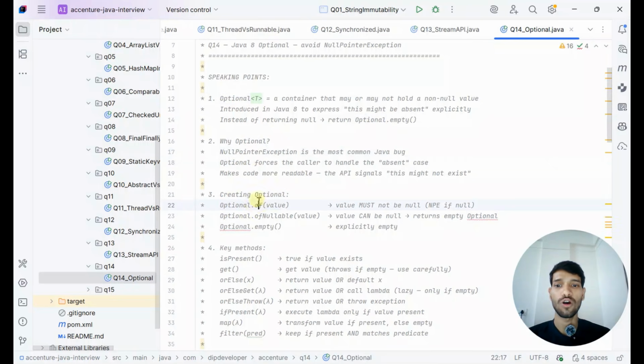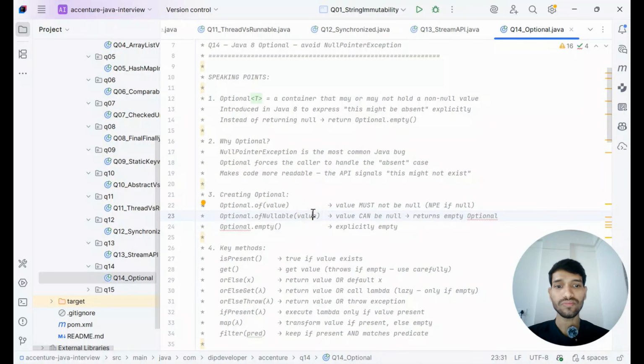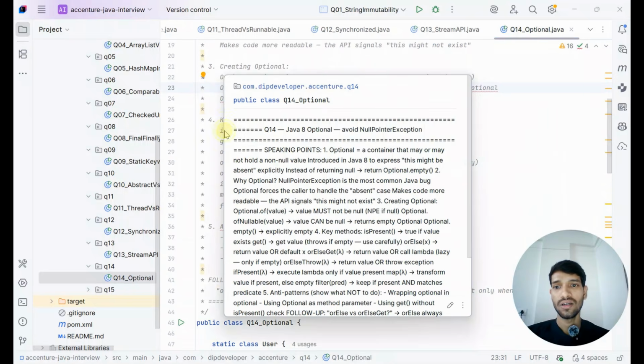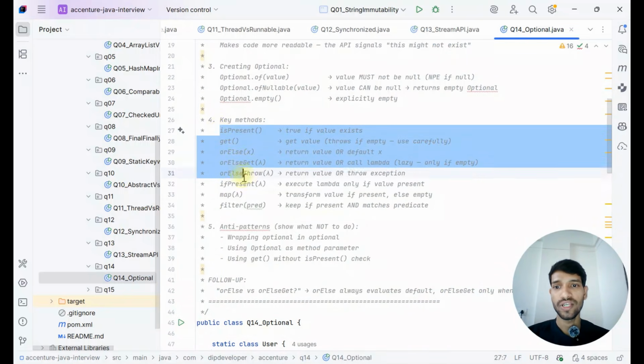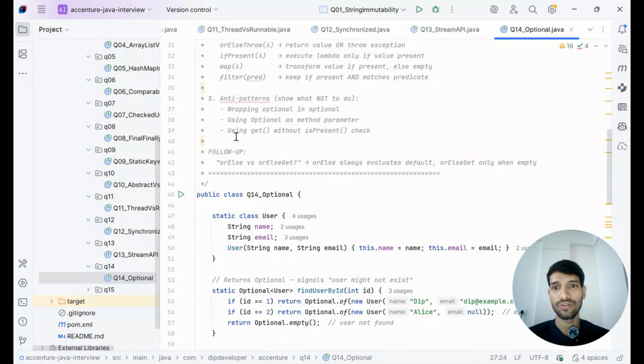If we do Optional.ofNullable or Optional.empty, these are the different ways to create an Optional. If we use Optional.of, the value must not be null. If it is null, it will throw a null pointer exception. With ofNullable, it will not throw a null pointer exception, it will return an empty Optional. These are the different methods present on Optional, so you can go through those as well.